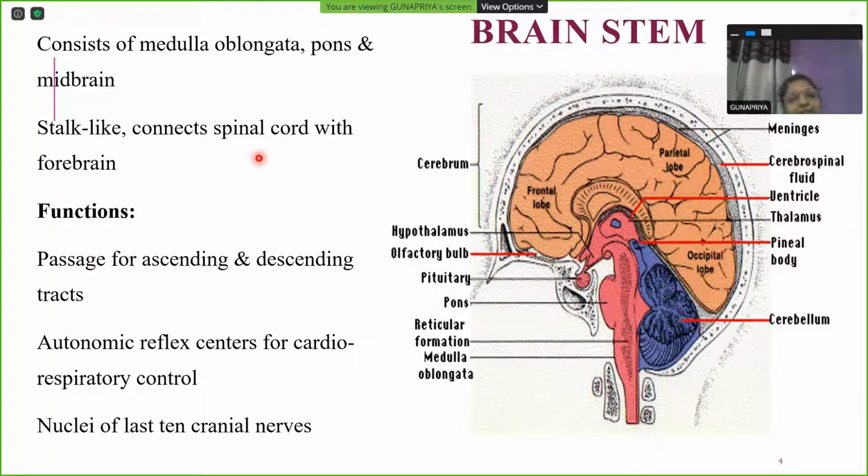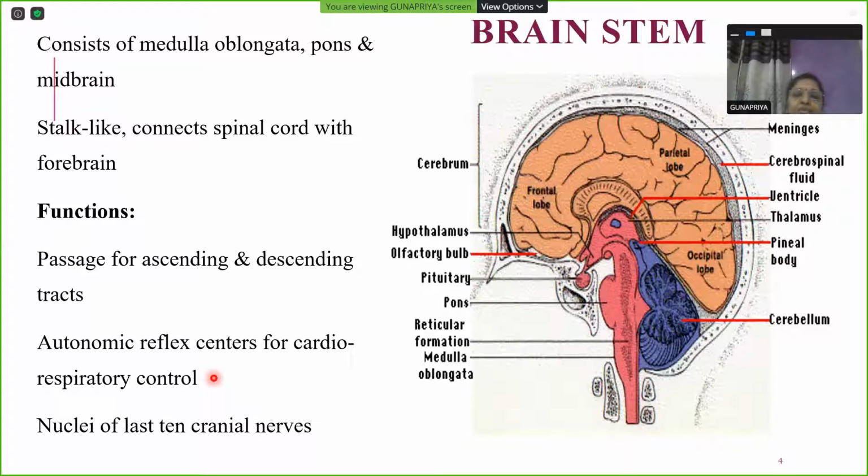In general, coming to the functions of the brainstem, it acts as a passage for the tracts. You must have studied the spinal cord in detail. You have ascending tracts, which are the sensory tracts, and descending tracts, which are the motor tracts. So the brainstem acts as a passage for ascending and descending tracts. It acts as an autonomic reflex control center for cardiac and vasomotor control, and respiratory control.